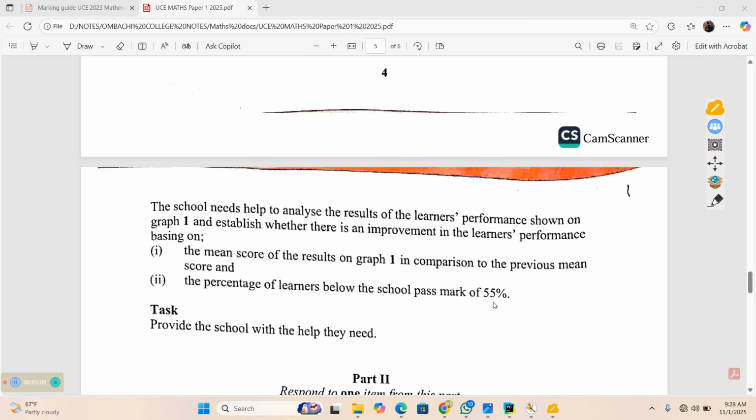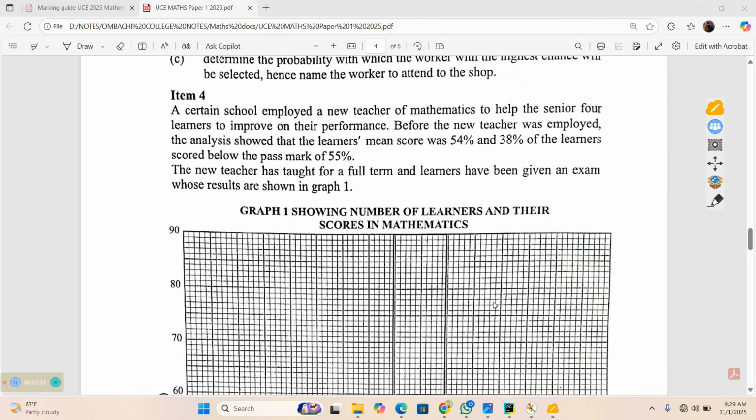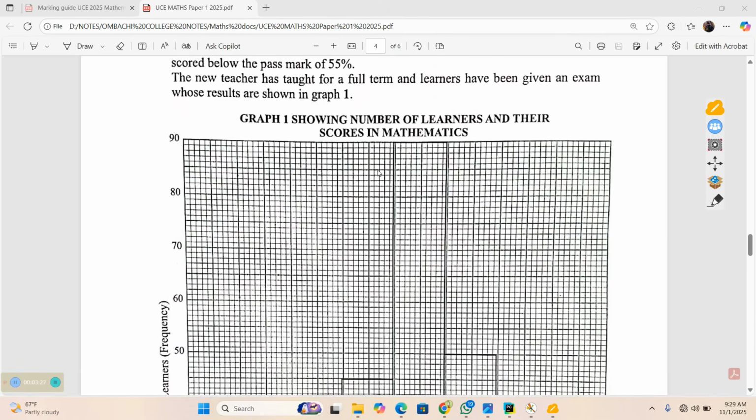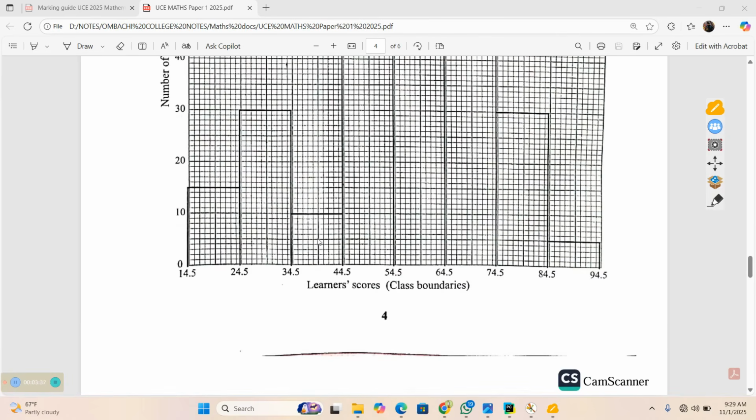So basically, let us look at how best we can handle this given task. We shall come to the information given. We are told that before, the mean score was 54% and 38% of the learners scored below the pass mark. We are given this graph. But how will this graph help us? 1, we are given the frequency. This is the frequency. And from there, we are given the learners' scores, which is acting as the what?